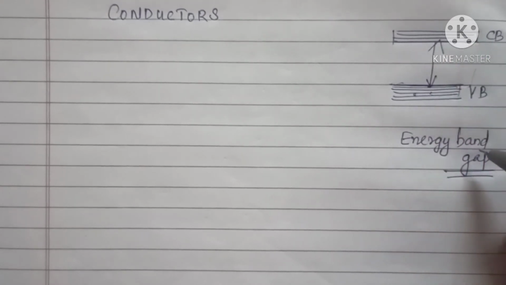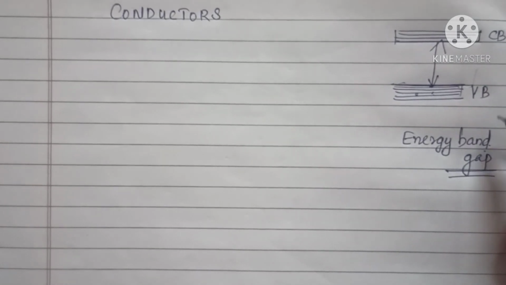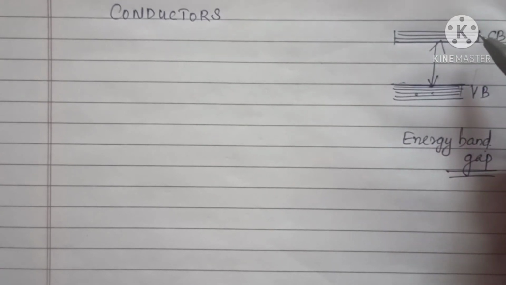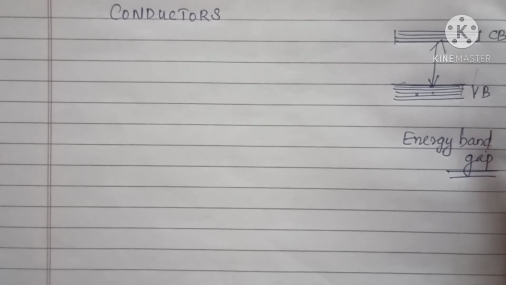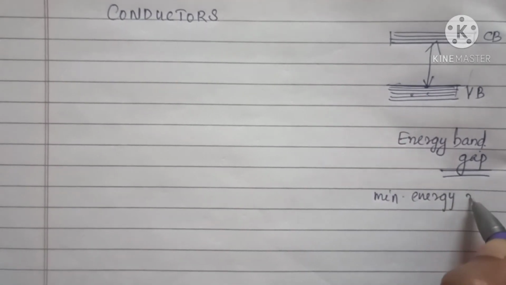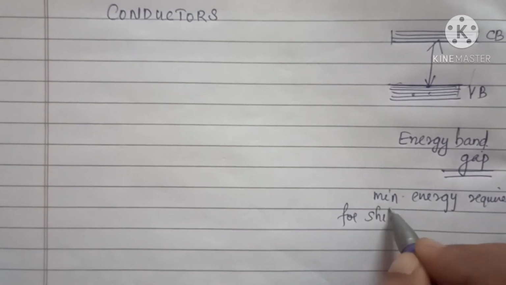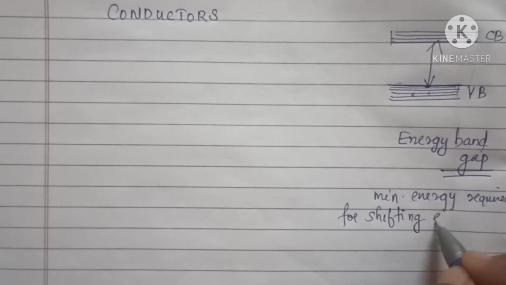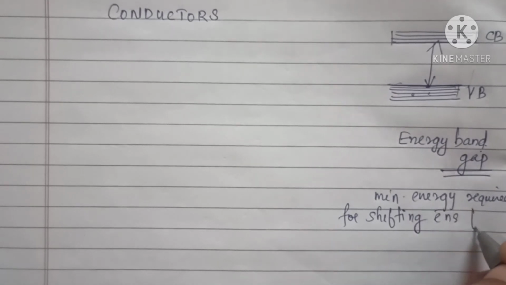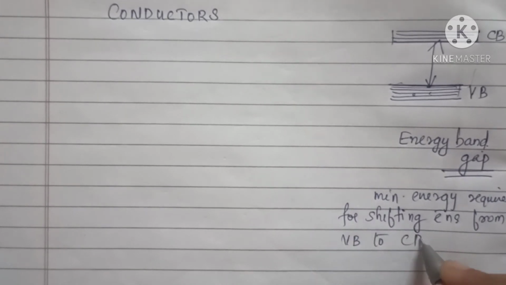Okay, so how will you define this energy band gap? It is the gap between the top of the valence band and the bottom of the conduction band. In other words, you can write it as the minimum energy required for shifting electrons from valence band to conduction band.